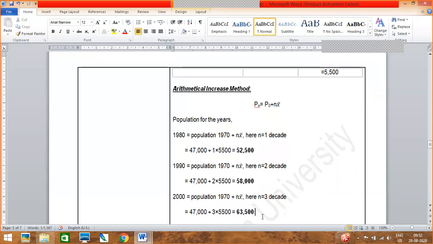Here the population of 1970 is 47,000, we already know, plus n is 1 decade, so it is 1, times your 5,500 x bar. After calculating, we will get 52,500.